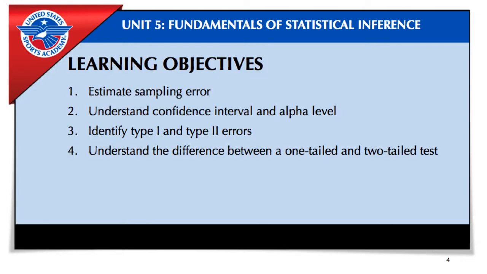After successfully completing this unit, you should be able to: 1. Estimate sampling error. 2. Understand confidence interval and alpha level. 3. Identify type 1 and type 2 errors. 4. Understand the difference between a one-tailed and two-tailed test.